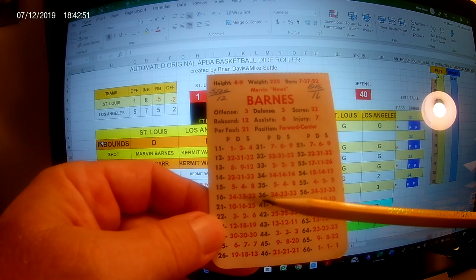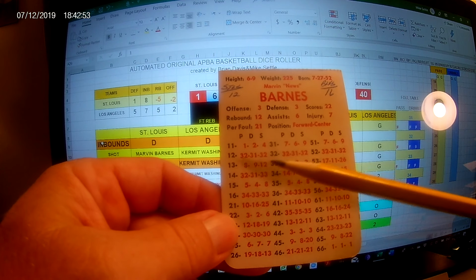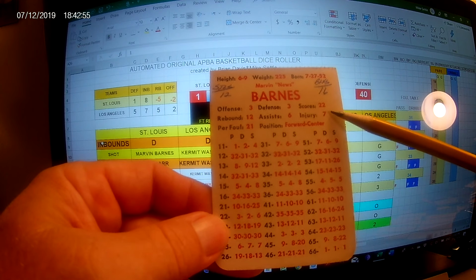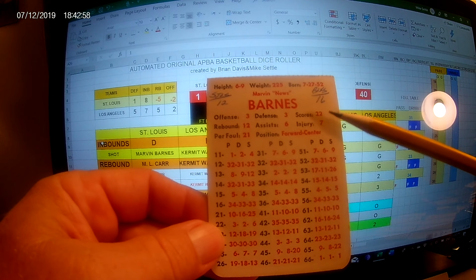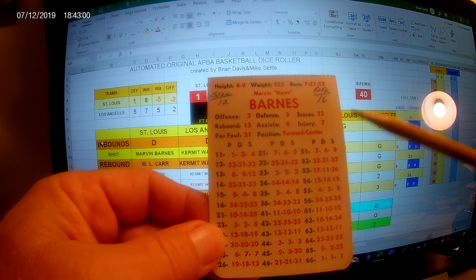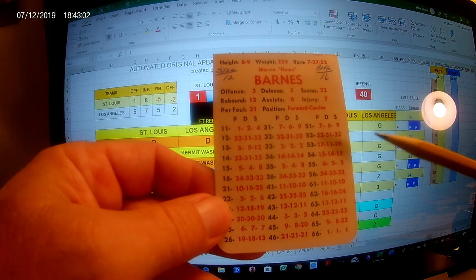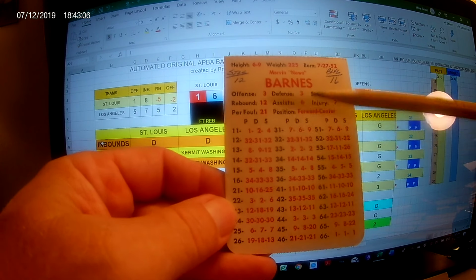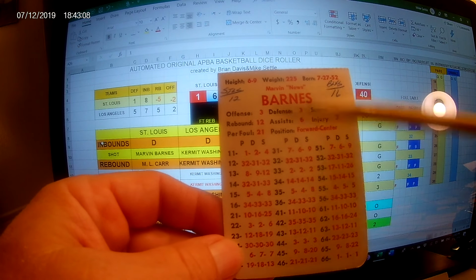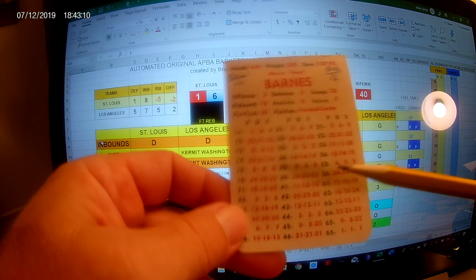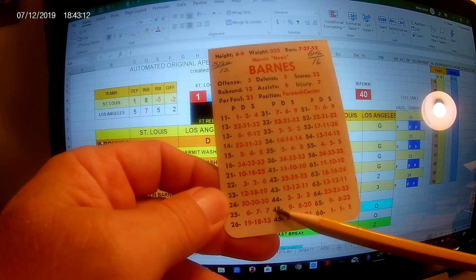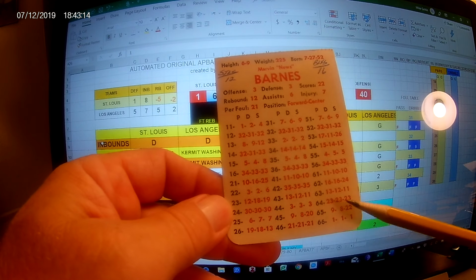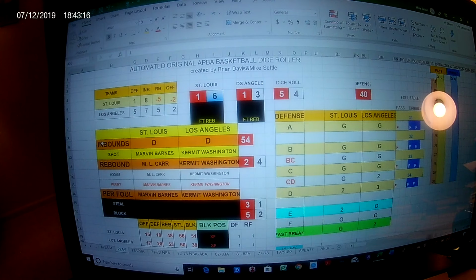He got some bad shooting numbers up to 25. Shoots a lot. If he stayed in 48 minutes, based on his shots per minute, he'd shoot 22 times. He's got 3 32s, so if he's open, he can make it with the foul. So this is a good card. He's got the possibilities of doing some good stuff, but he's wildly inconsistent. These are usually good rolls for most players, 45, but look at his shots on these. So Marvin Barnes is fouled, and Kermit Washington now has 4 fouls.